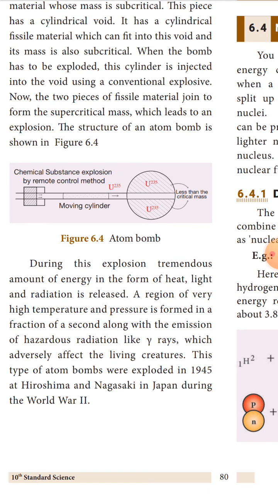The structure of an atom bomb is shown in 6.4. Chemical substance, explosion by remote control method. Moving cylinder, uranium-235, less than the critical mass.